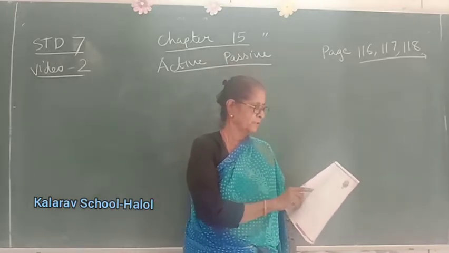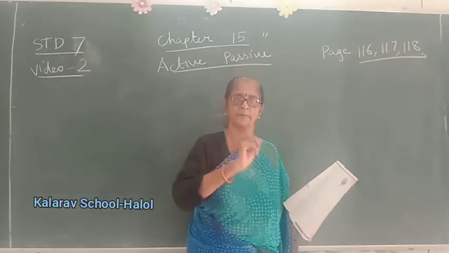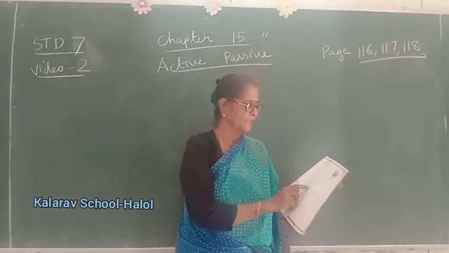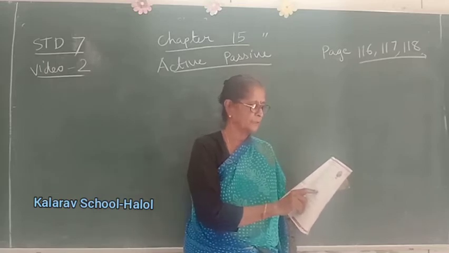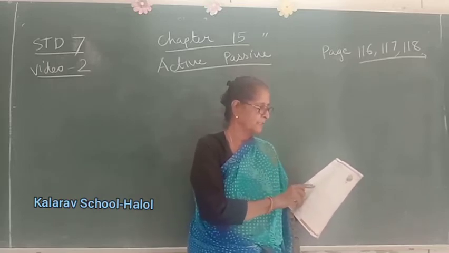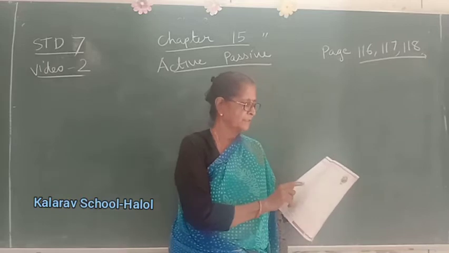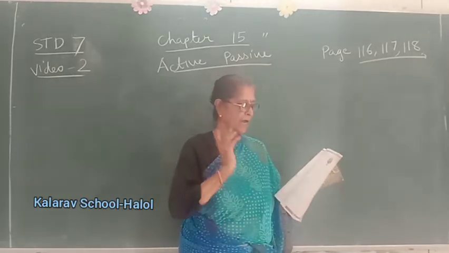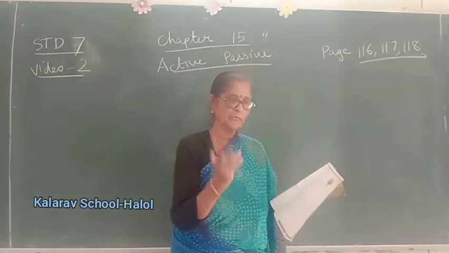Now active voice, root form of the verb, that means principal verb, or main form of the verb, sometimes with S or ES: decorates, does, sings. Passive voice is is/are plus past participle of the verb: is decorated, are wished, are sung.